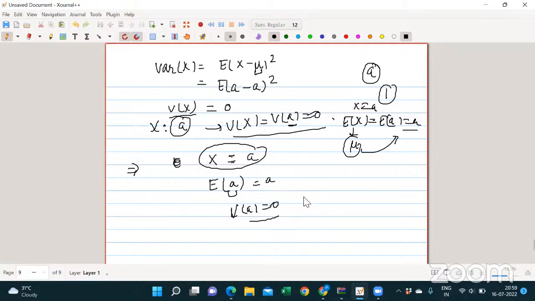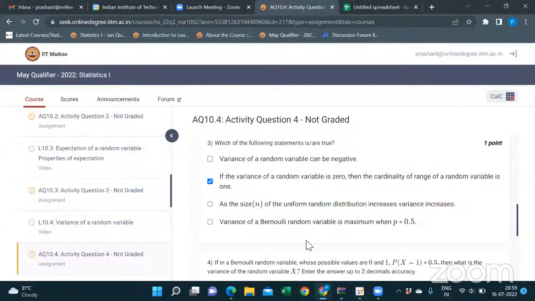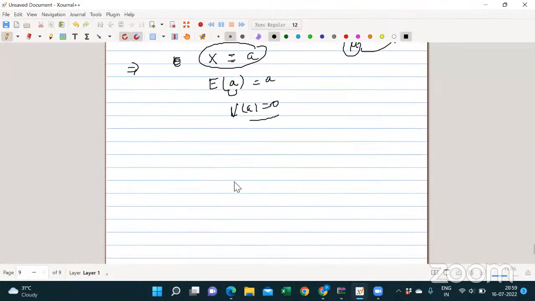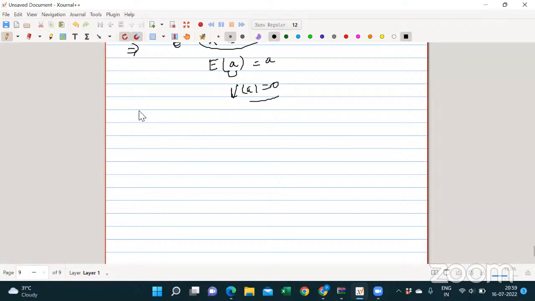Okay, sir. Third option: as the n size of a uniform random distribution increases, variance increases. See, what is the uniform distribution? X is 1, 2, up to n. Probability for each will be 1 by n, 1 by n, and so on, 1 by n, right? Expectation of x will be n plus 1 by 2.